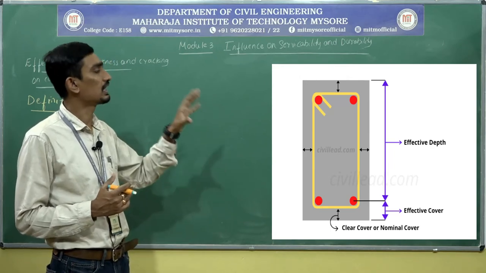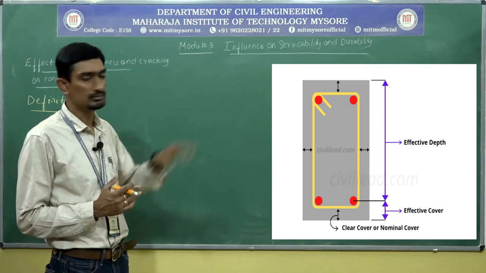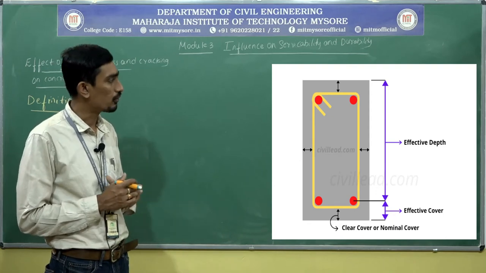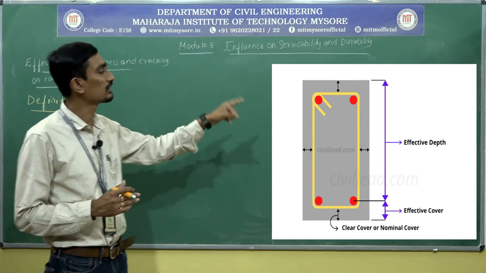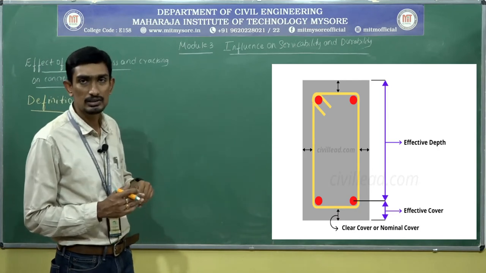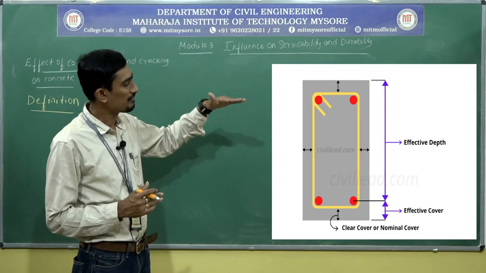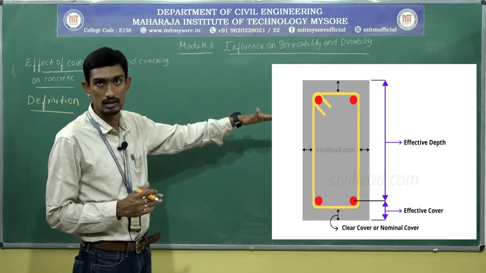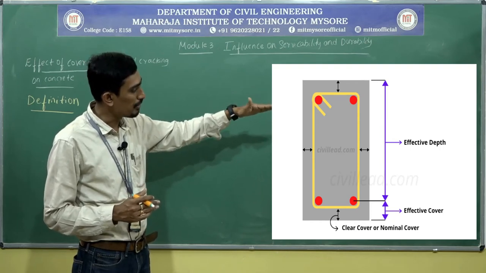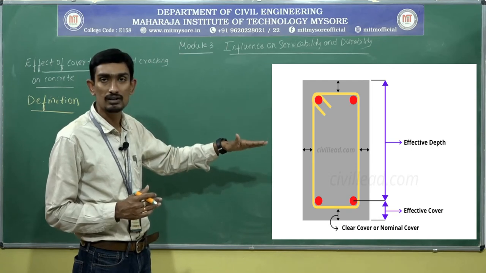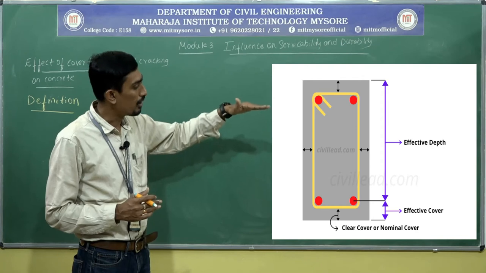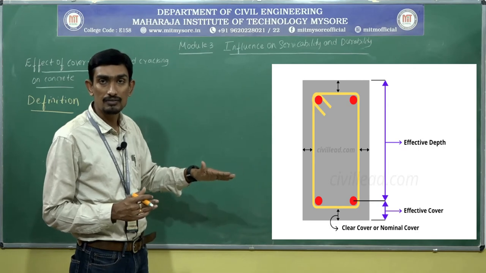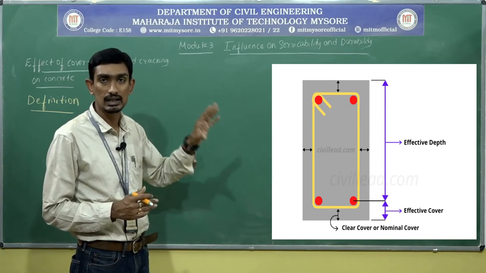If I want to define cover based upon the diagram, or based upon the reinforced concrete element, you can see from the photo, it is the distance between the surface of a bar, that is in the bottom you can see 3 bars have been provided, from the bottommost surface of a rebar or steel bar up to the edge of a concrete surface is called cover.